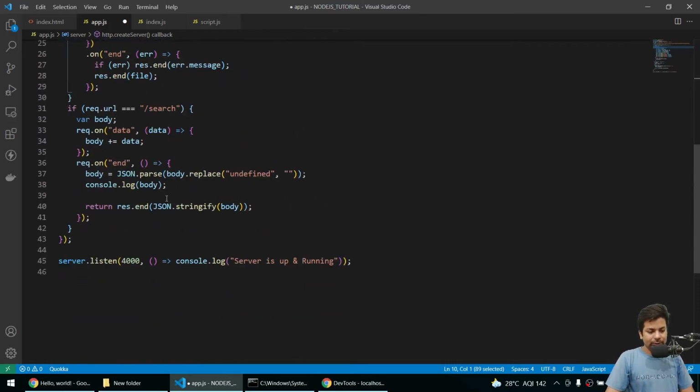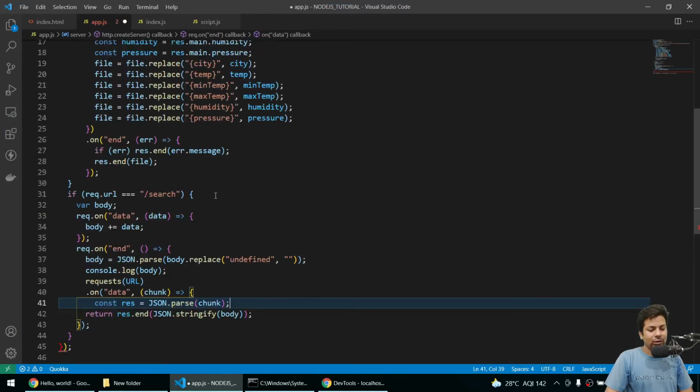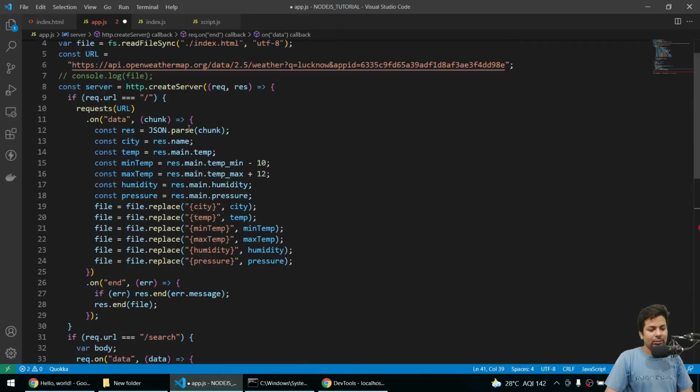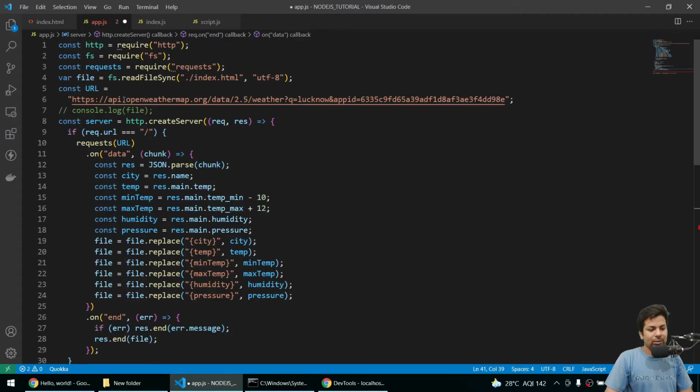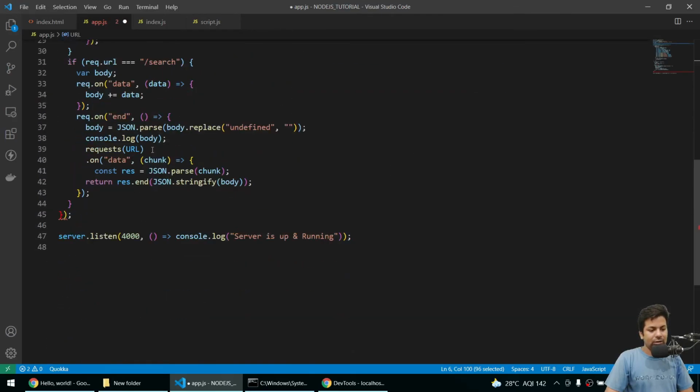Come here, paste it. Inside this I'll open another request on the URL, and this time the URL will be this. So I have to copy it first, and here I say